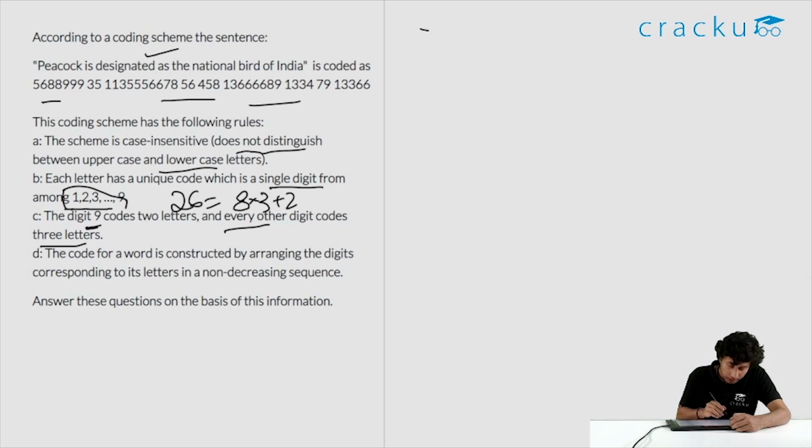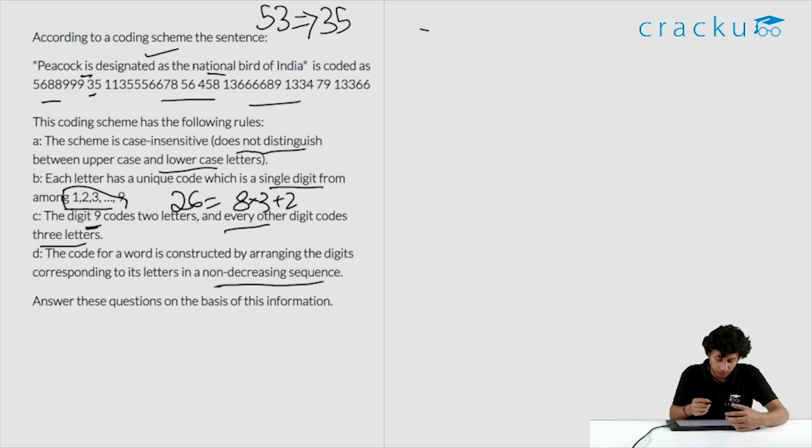Then the last condition says the code for a word is constructed by arranging the digits corresponding to its letters in a non-decreasing sequence. That is, it is arranged in an increasing sequence. Let's say a word is coded as 3 5. Considering that it would be 5 3, when it is coded, it will be written as 3 5 because it is arranged in increasing order. The same will happen with all the words. So we have to figure out which letter corresponds to which number. Let's try to solve it.